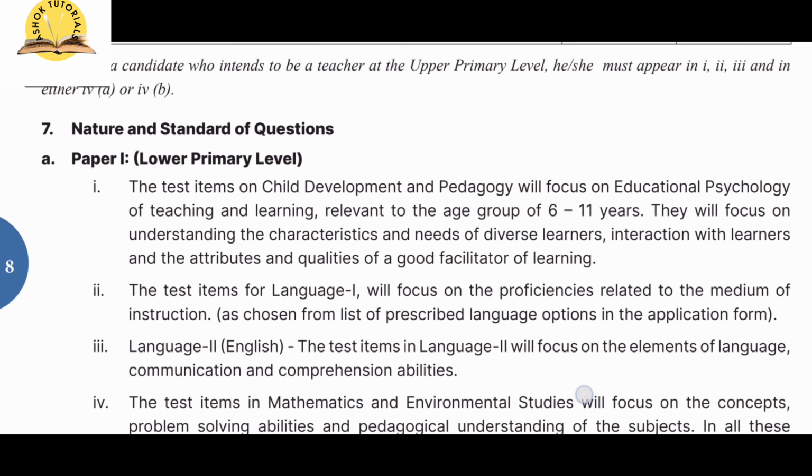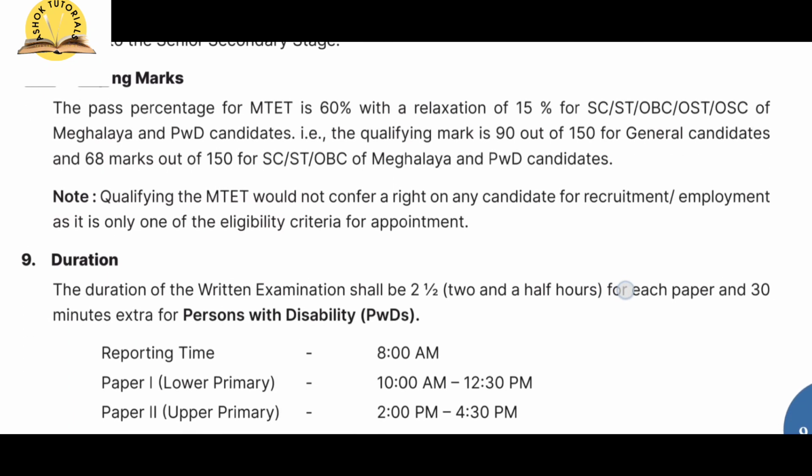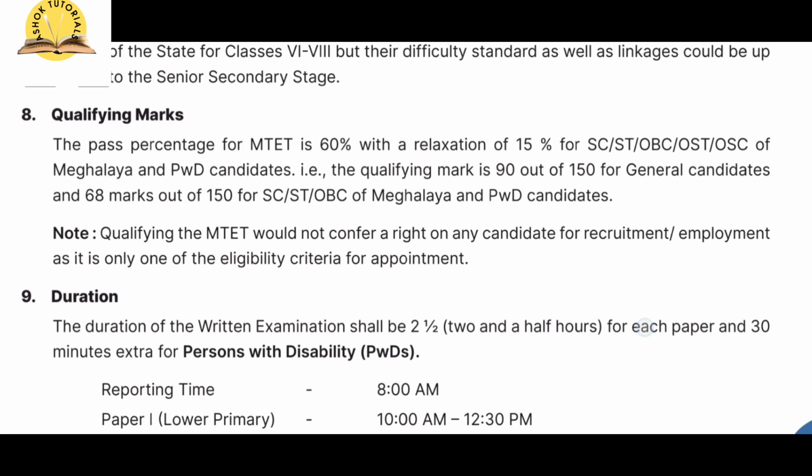Now see, you can see this, all right? So you read for yourself. These are the content. This part is very important. Why is it very important? Qualifying marks. So let us see. The pass percentage for MTET is 60% with a relaxation of 15% for SC, ST, OBC, OST, OSC of Meghalaya and PWD candidates. That is, the qualifying mark is 90 out of 150 for general candidates, and 68 marks out of 150 for SC, ST, OBC of Meghalaya and PWD students.